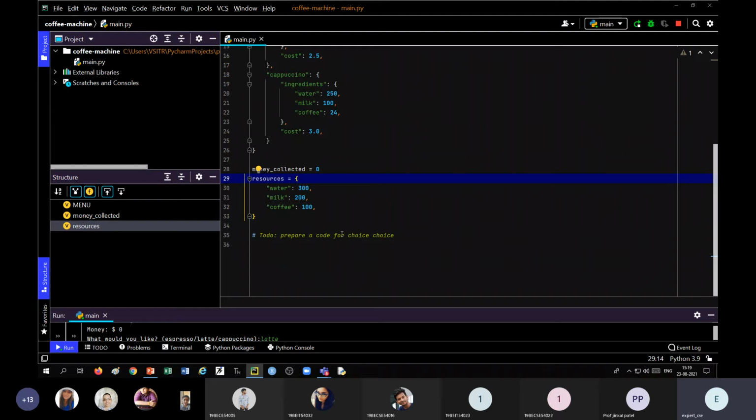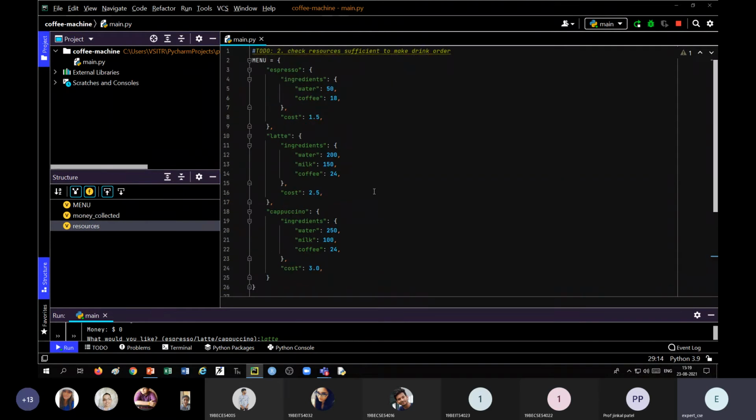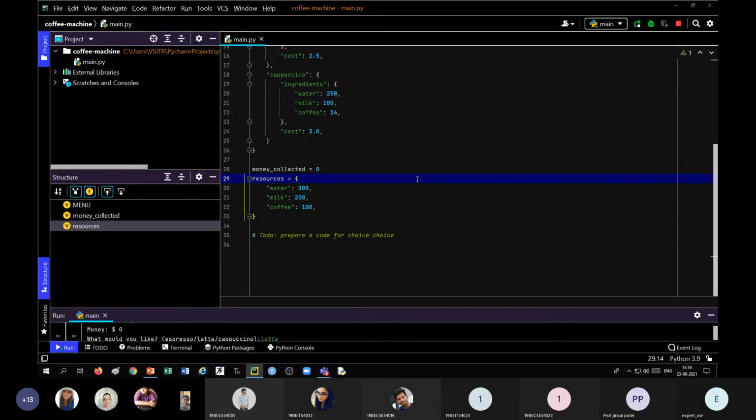But suppose the program is larger, say 500 or 1000 lines of code, and these to-dos may be in different places and in random order. In that case, we can use the to-do feature of PyCharm. Here at the bottom of the screen, you can see this to-do list.